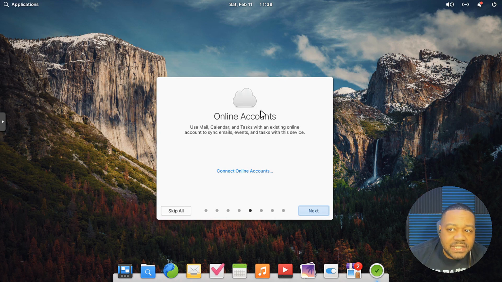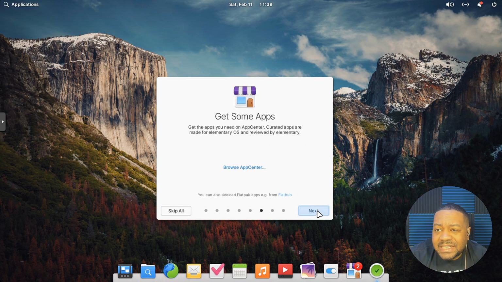So you can connect your online accounts to the system itself, and that helps with mail, calendars, tasks, all the stuff that you will see in macOS as well as Windows. It'll sync your email, all that stuff to your system, and you get the alerts on the system, to help manage those online accounts. Now let's hit next there.